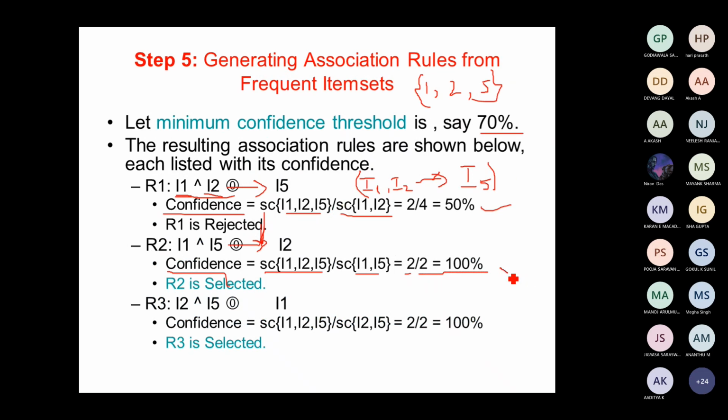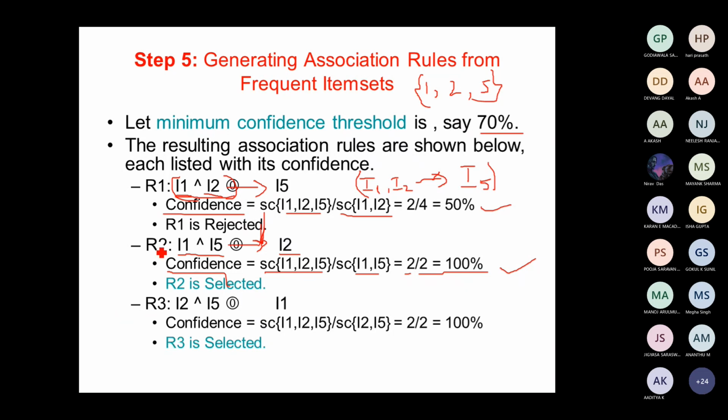So this particular association rule can be selected, which means the customers who bought I1 and I5 together have the highest chance to buy I2 also. But at the same time, the customers who bought I1 and I2 together have only 50% chance of buying I5. That is the inference you have to identify from the resulting association rules.